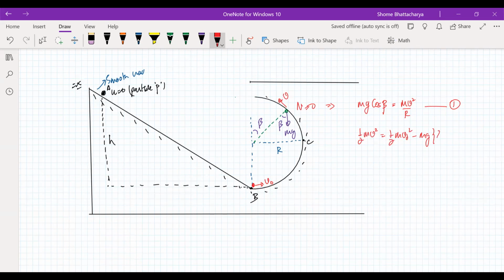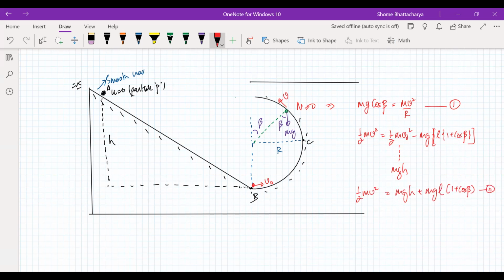This height will become L, 1 plus cos beta. And this half mv naught square from the other side is mgh. So we have this relation now that half mv square is equal to mgh minus mgl, 1 plus cos beta. So this is our second equation.